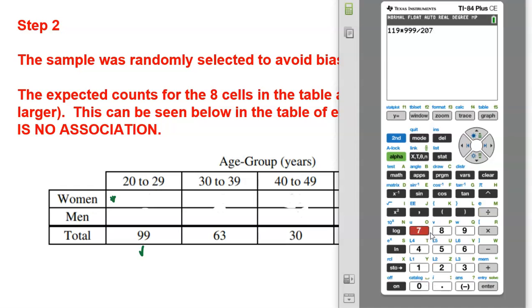So just remember that formula. Pretty simple. Row total times column total divided by grand total. So that gets me, whoa, I did that wrong. I'm so sorry. 119 times 99 divided by 207.